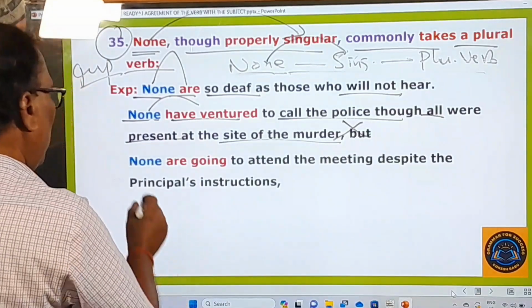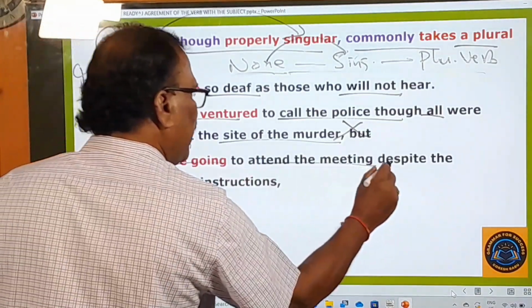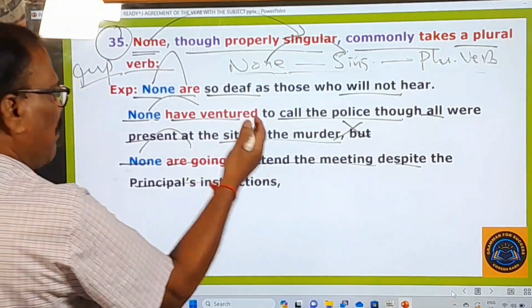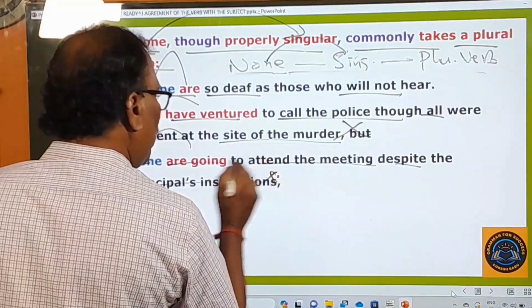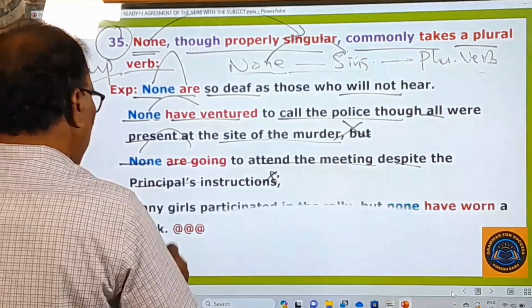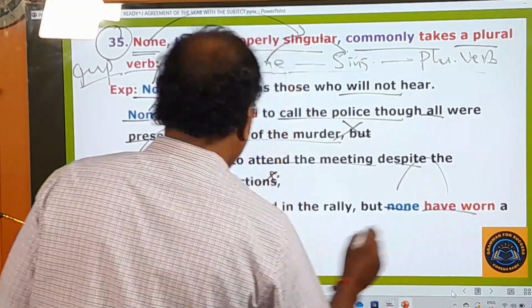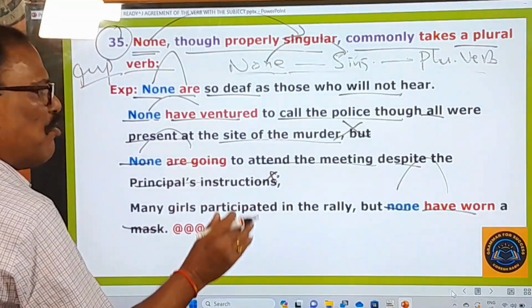Typographical mistake, please. None are going to attend the meeting despite the principal's instructions. Some typographical mistakes are there. There should be a full stop. Many girls participated in the rally, but none have worn a mask.